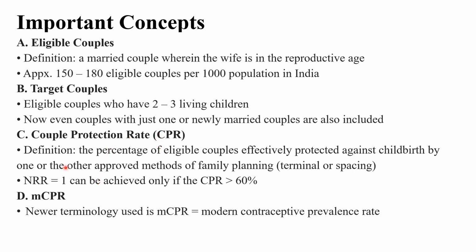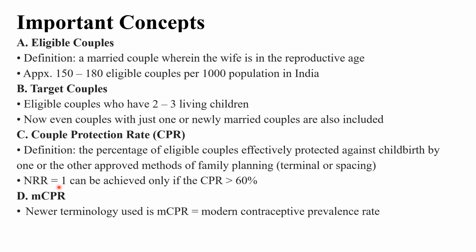Couple protection rate. The definition is the percentage of eligible couples who are effectively protected against childbirth by one or more approved methods of family planning. So it may be terminal or spacing. Even if the couple is using a barrier method like a condom, then also it is known as a protected couple, and it is included in the couple protection rate. If more than 60% of the couples are using a family planning method, either terminal or spacing, then we can achieve a net reproductive rate of 1, that we discussed in the last session.